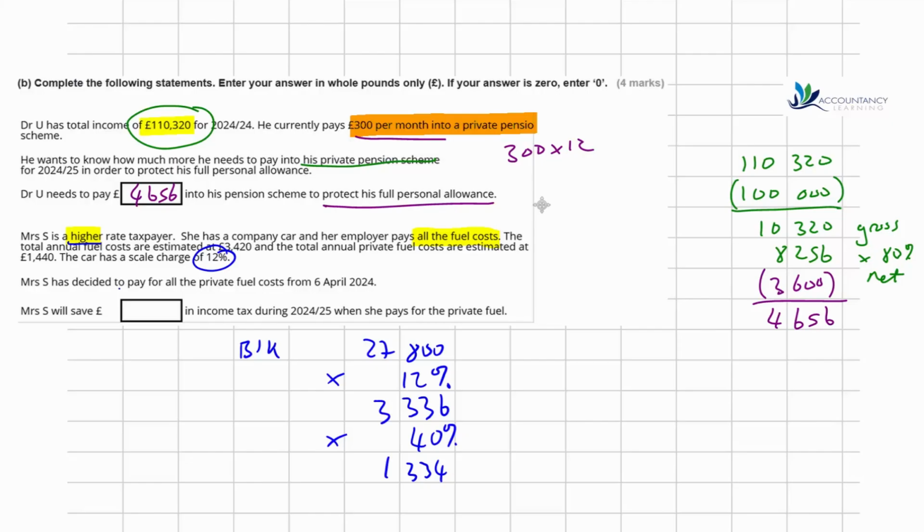Now, if she pays for all of the private fuel costs, then there is nothing more to pay on that. So she would save herself £1,334. Now remember, it tells us about how much the private fuel costs are estimated, but again, that's not relevant for us.